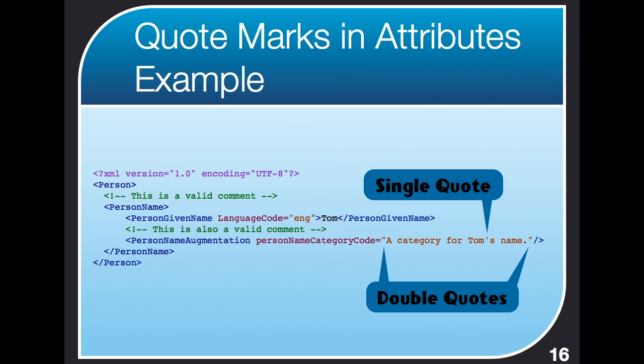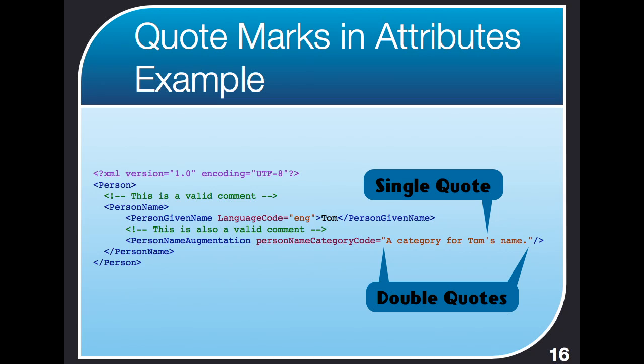So here's an example of a single quote inside an attribute value, that value then being surrounded by double quotes. And in this case, we've added another element to our example. It's called a person name augmentation. And if you're wondering what that is, that's a NIEM thing, and we'll be dealing with that far, far later in the materials. So for right now, just accept there's a tag called person name augmentation. And inside of there, we put a person name category code. And you'll see that just like the tag names, you can use camel casing to kind of break apart attribute names into different words.